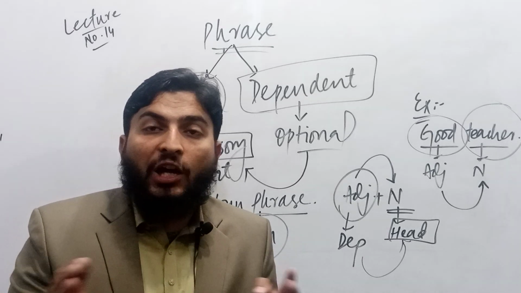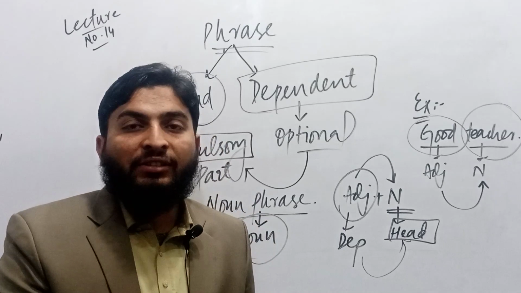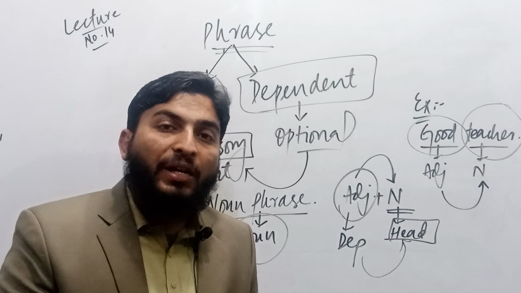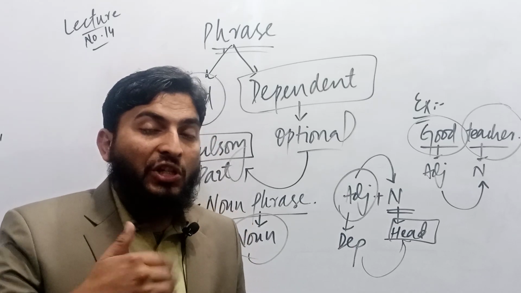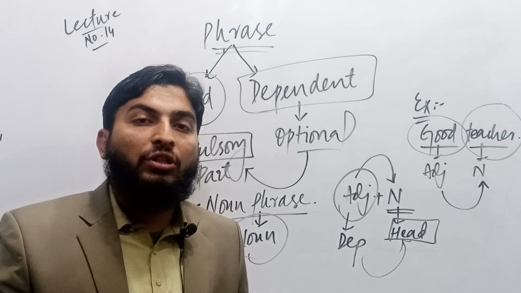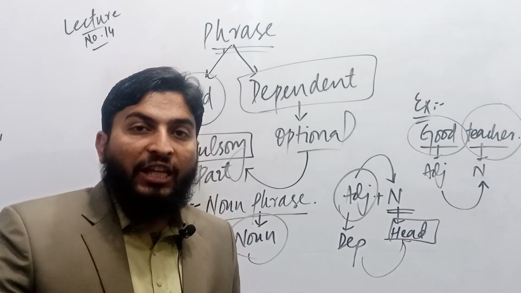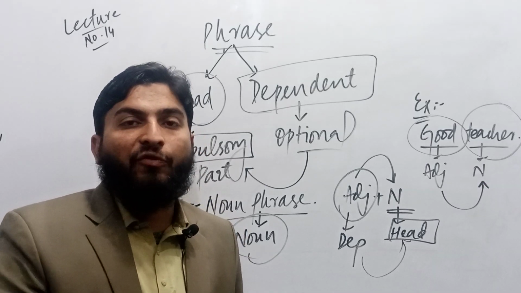If a phrase is a noun phrase, the compulsory part must be noun. The head of the phrase must be noun. While the remaining parts, we will discuss in our coming lectures, they are only about the explanation. They are dependent on the main word which is called head in a phrase.